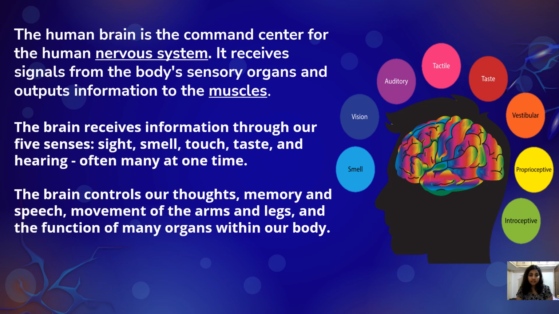The brain receives the information through five senses: sight, smell, touch, taste, and hearing. Sometimes all these are sensed simultaneously. The brain controls our thoughts, memory, and speech, movement of our arms and legs, and the function of many other organs of our body.